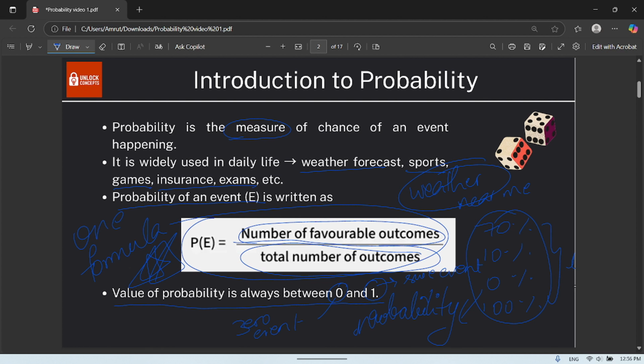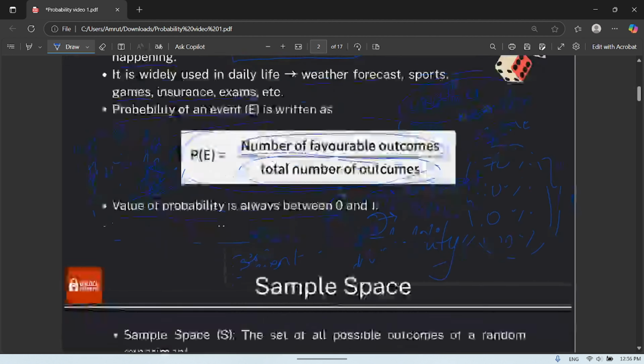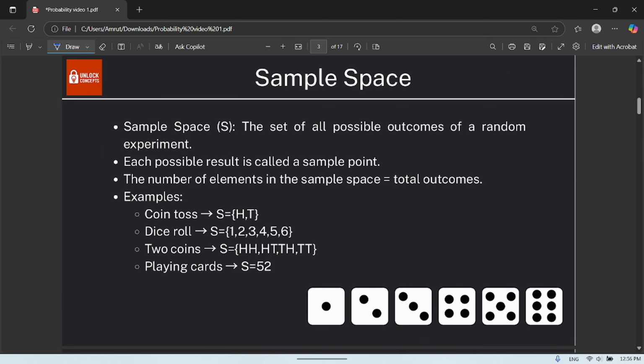So simply, probability is just a measure of chance. If in an exam anyone asks you what probability is, then you simply tell them it is a measure of the chance of an event happening. So that's it. Now let us get into some technical concepts of probability.